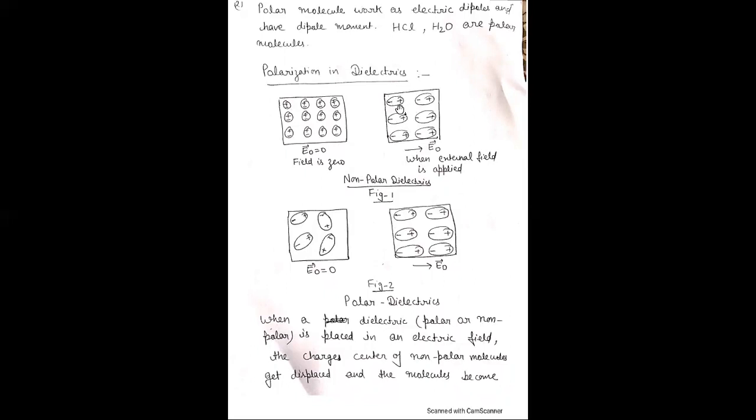Then there is a distance between negative and positive charges. Therefore, an electric dipole is generated and a dipole moment is produced. That dipole moment is known as induced dipole moment, produced by the external electric field E naught.